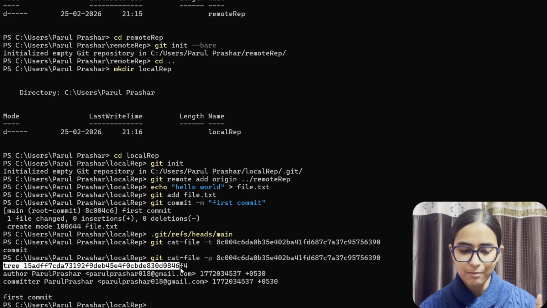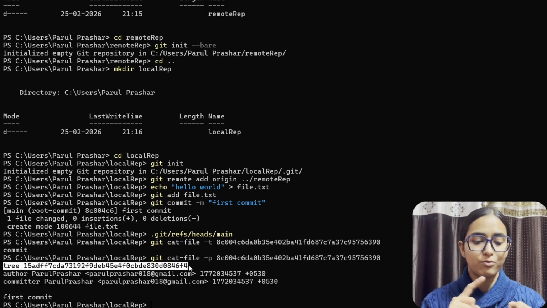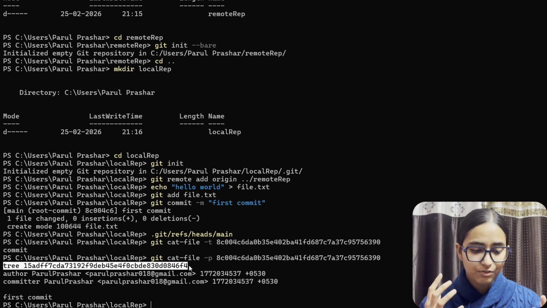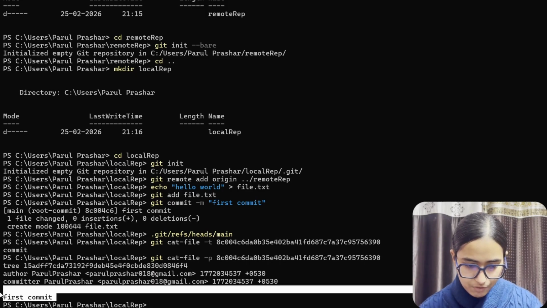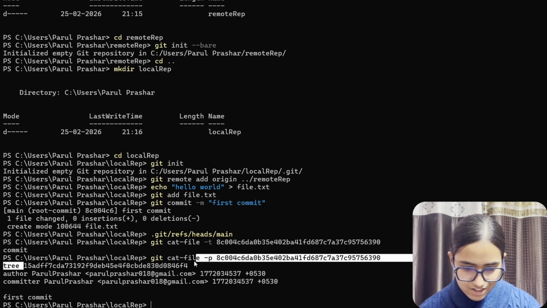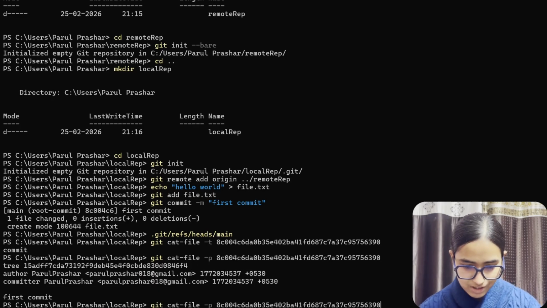We already know that a commit is made up of different things. It is made up of trees, and things like blobs, and this is what a commit is actually made up of. So it has a tree in it. Then we have this first commit over here. If we want to see the contents in this tree, we can actually do that as well. Let's try that too.